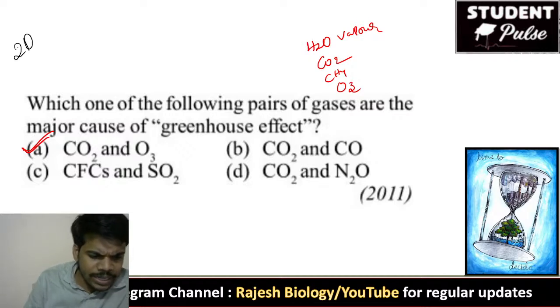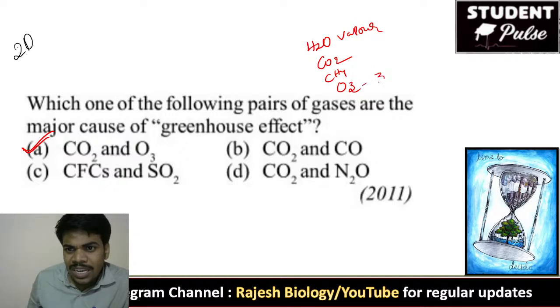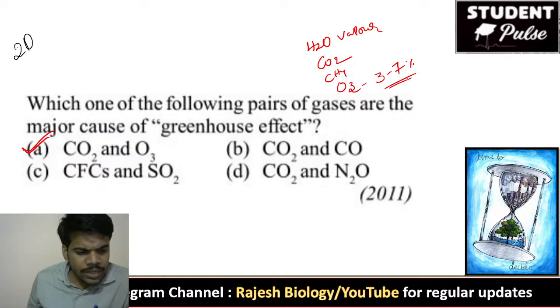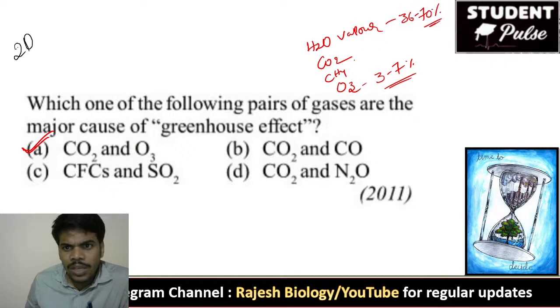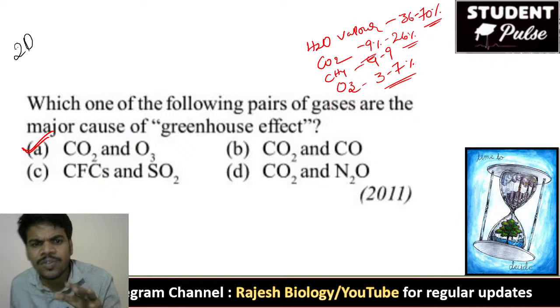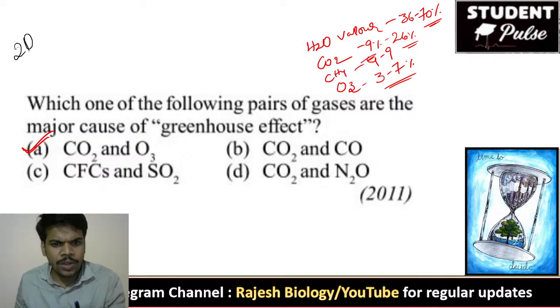O3 forms nearly 3 to 7%. It is a greenhouse gas. Water vapor is 36 to 70%. Methane is 4 to 9%, and CO2 is 9 to 26%. Like that, these are the gases which cause the greenhouse effect. Option A.